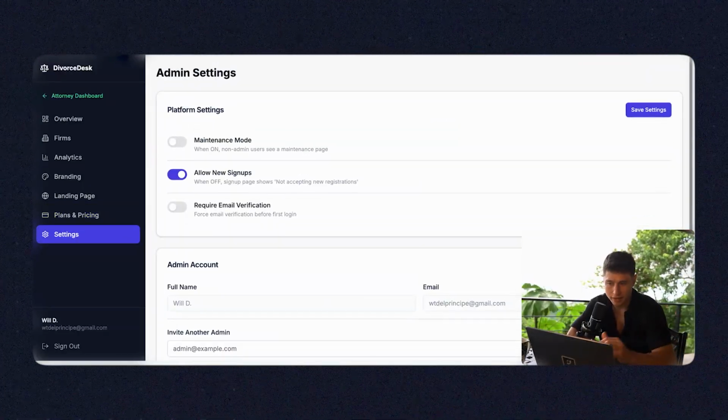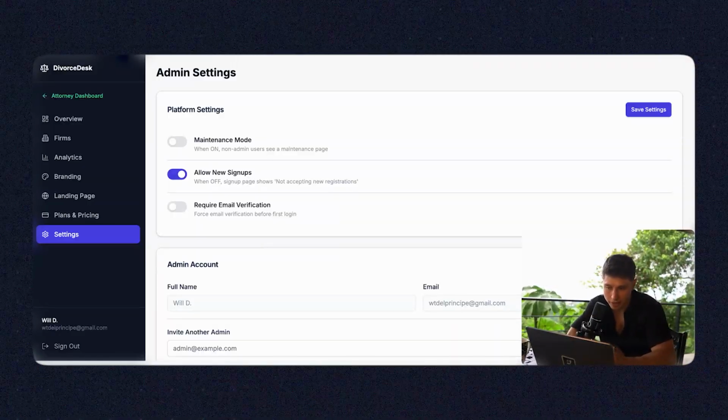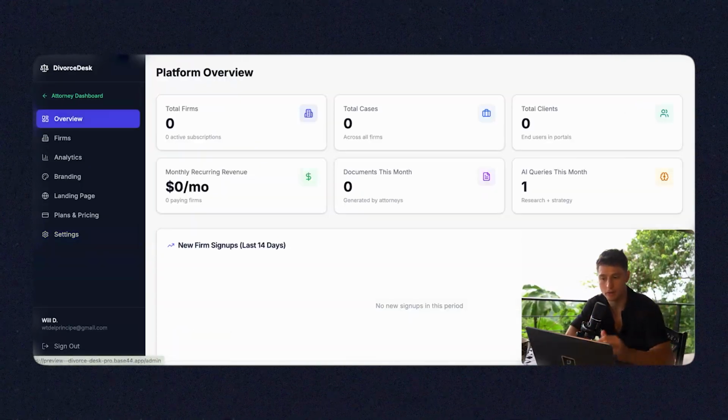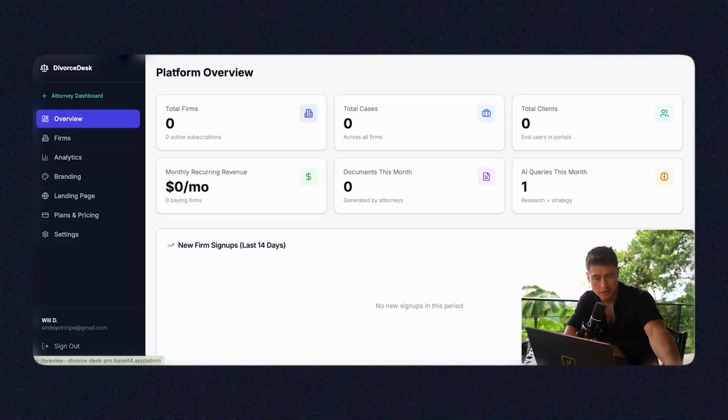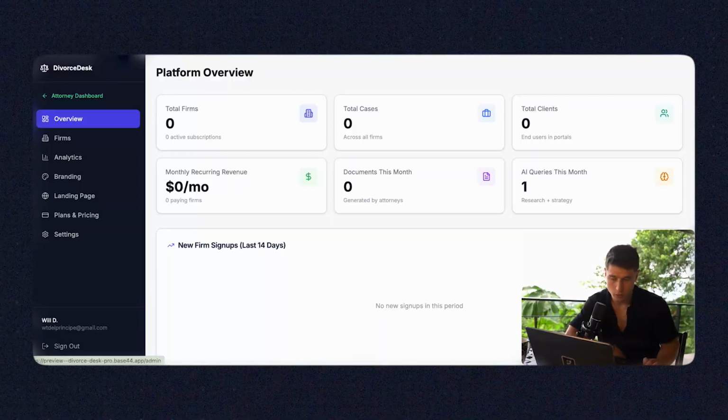Once again, inside settings gives you more functionality. You can require email verification. You can put maintenance mode on, allow new signups. So this is really impactful for someone who's starting the software. It gives you all of the accessibility to every metric and analytic, and it also gives you the ability to white label this and change it into whatever business that you would like to change it into.